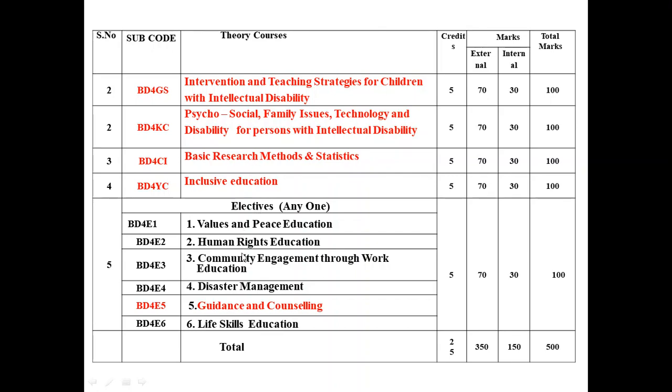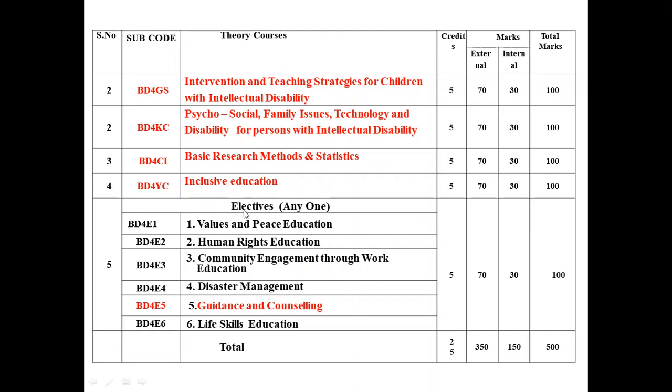Either one you can choose. The special papers are intervention and teaching strategies for children with intellectual disabilities, psychosocial family issues, technology and disability for persons with intellectual disability, basic research methods and statistics, and inclusive education.